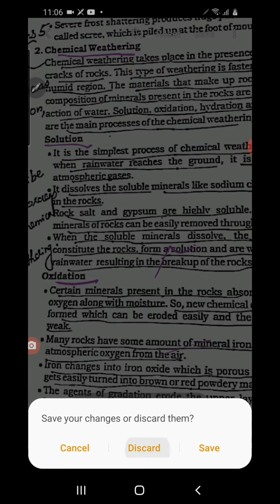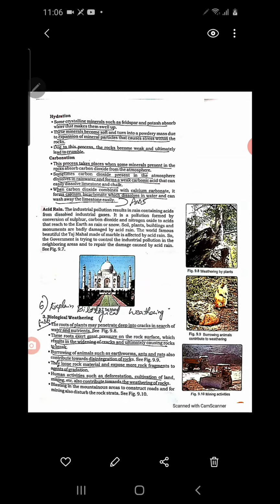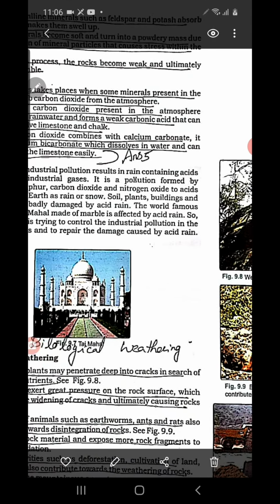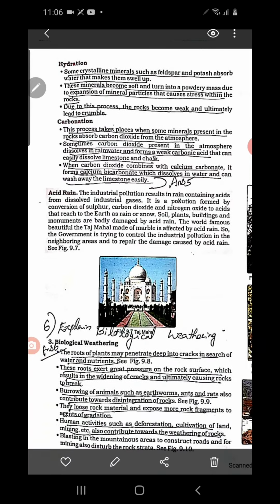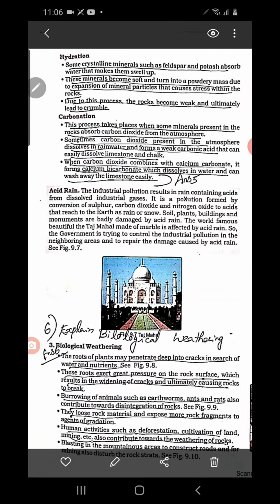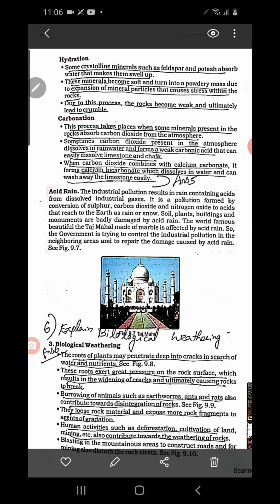Now let's see the next page, hydration. This is the third kind of chemical weathering. What is hydration? Some minerals in the rocks absorb water. They absorb the water means they drink the water. When you drink water, your stomach is filled up and its size increases, so you cannot drink more.